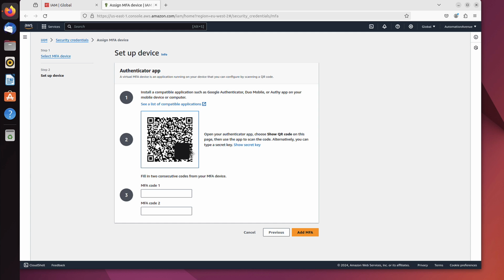Once you scan it, you will receive an MFA code, which you will have to paste here twice. I mean, first code and second code. This way, you will add that device as an authorized one to receive the MFA codes. I will not do that because this is just a temporary account. I will remove it later on, but you definitely should do that.